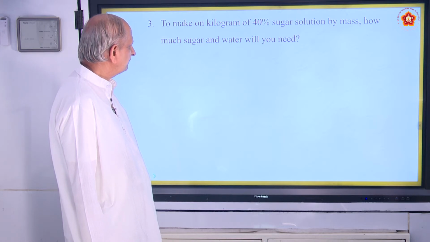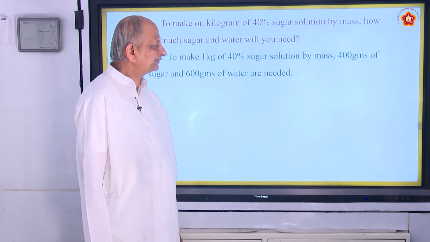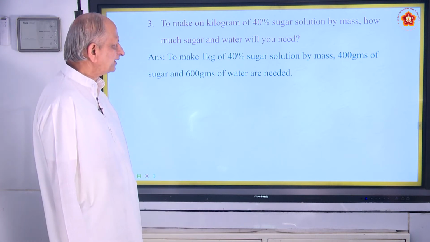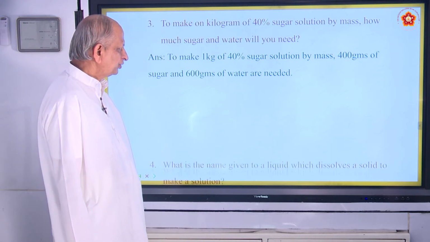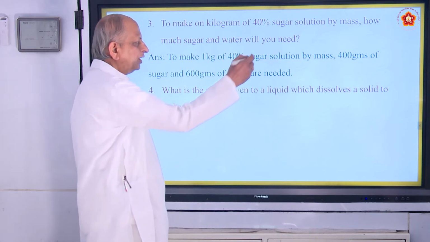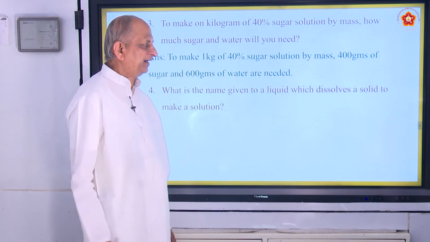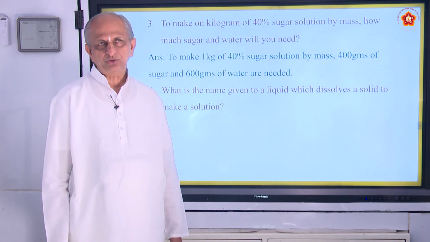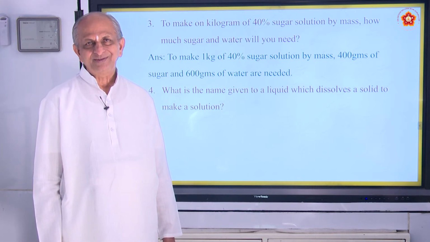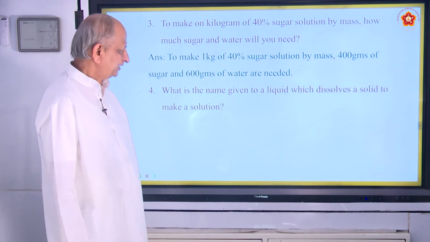Coming to the third question: to make 1 kilogram of 40% sugar solution by mass, how much sugar and water will you need? 40% sugar solution means 400 grams of sugar and 600 grams of water are needed. So the solution becomes 1000 grams, that is 1 kg.